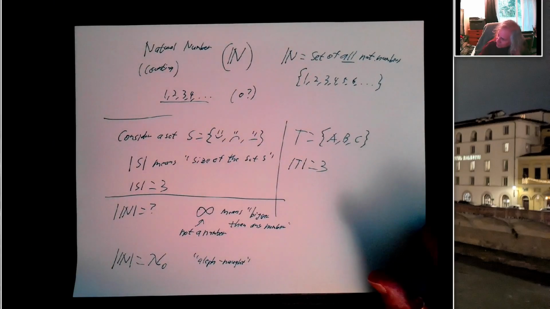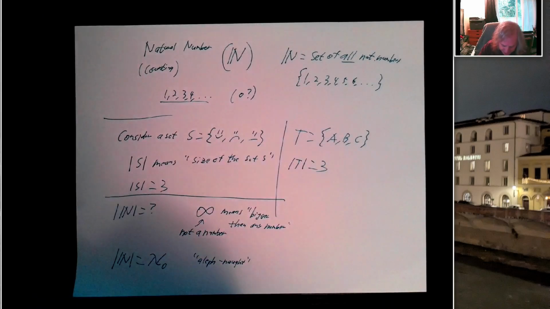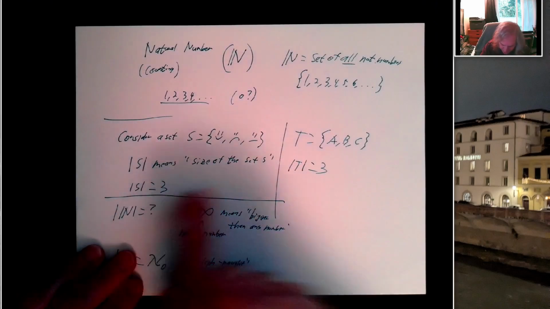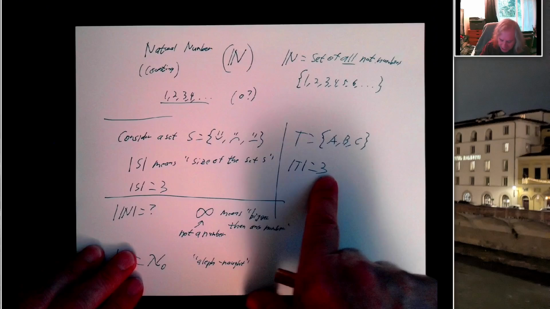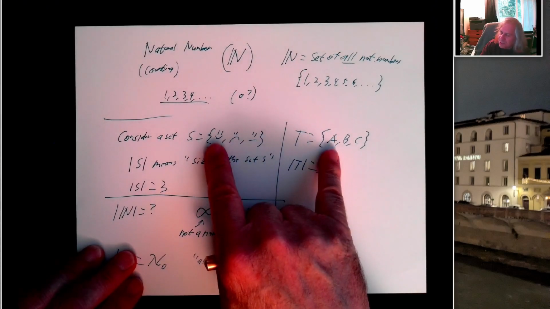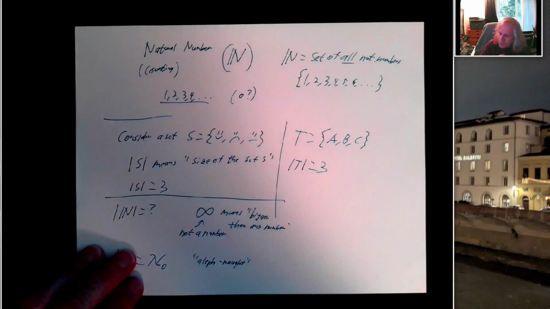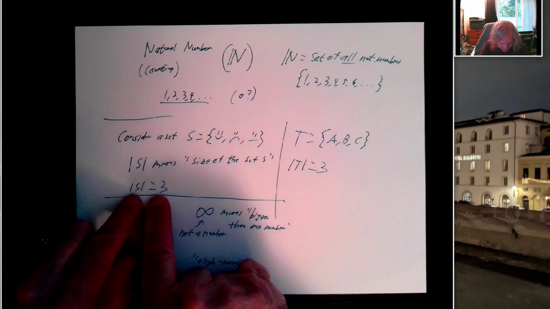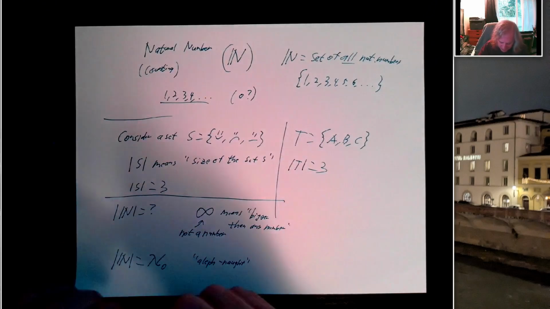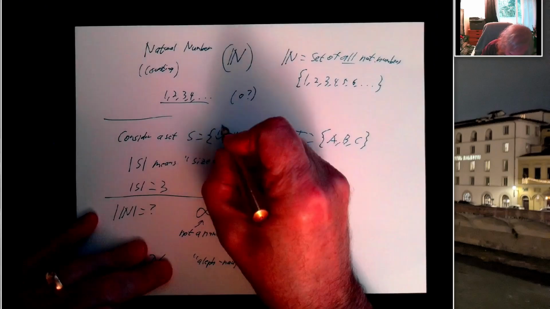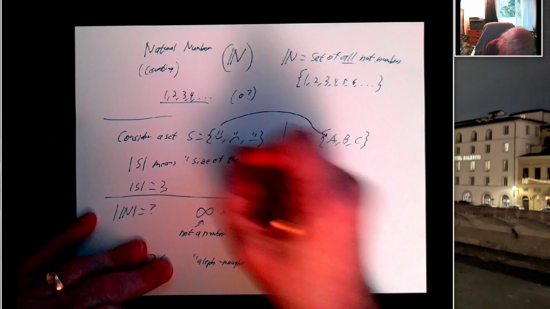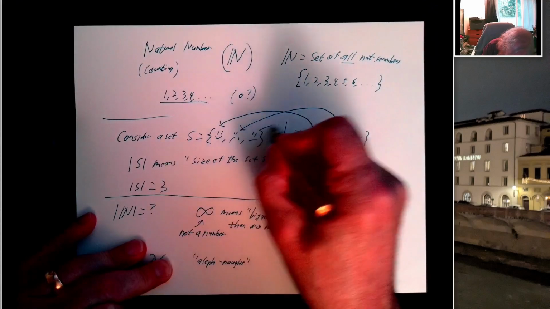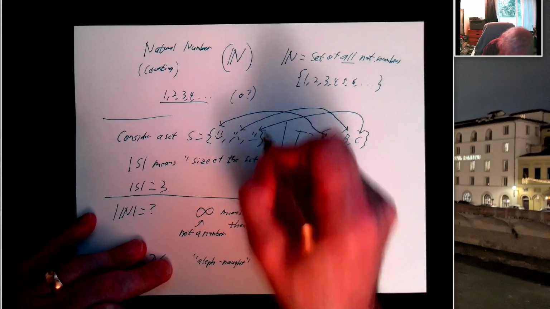But there's another way we can talk about the size of a set. Think about our set S here. We said the size of it was 3. And our set T, we said the size of it was 3. So these definitely have the same size as each other. But there's another way we could determine that these two sets have the same size, even if we don't know that the size of this is 3 and the size of that is 3. The way we can know these have the same size is that we could make a one-to-one correspondence between elements in S and elements in T.